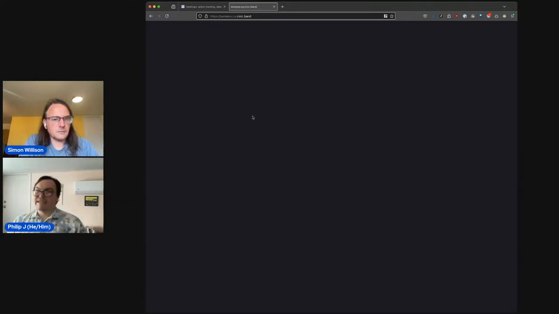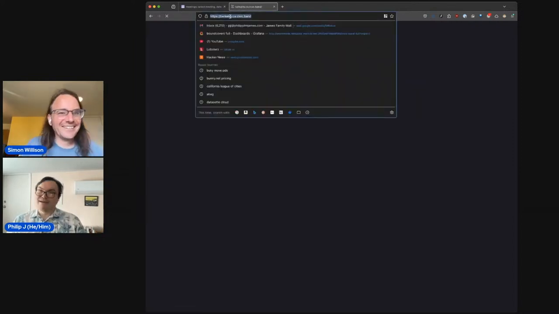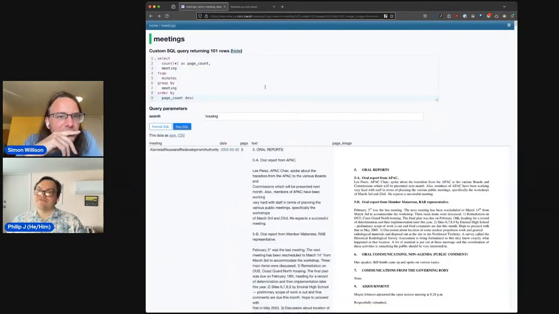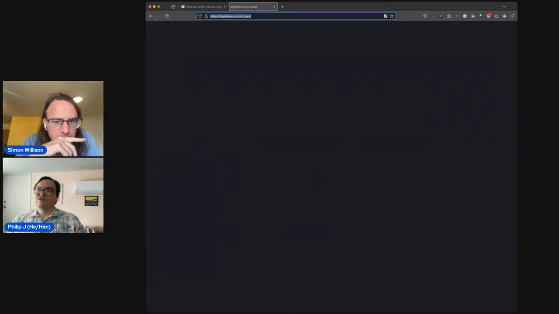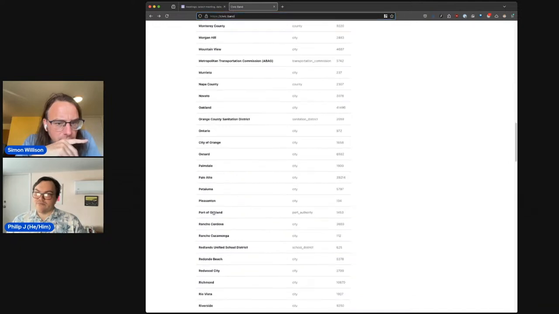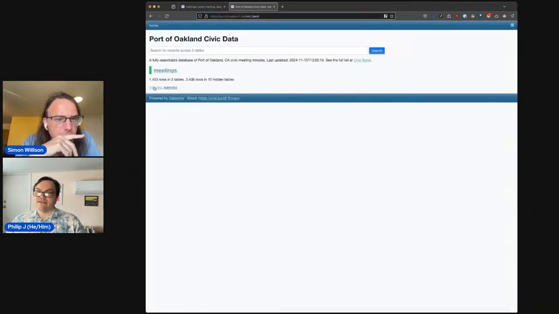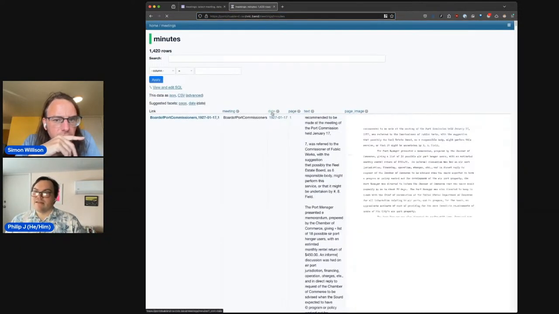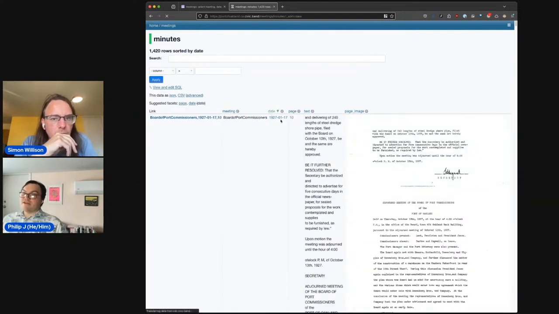And actually the reason for that is, let's look at Berkeley. Hopefully Berkeley will load. Of course, I'm having every possible demo effect today. Okay, let's do a different one. Let's do, gosh, I hope Port of Oakland works. If we scroll down and do Port of Oakland, yes, great, good. Okay, let's go to minutes. And then, yes, actually, this is perfect. Right, 1927. The reason I went to Berkeley is because when Berkeley is working, Berkeley goes back to 1905.